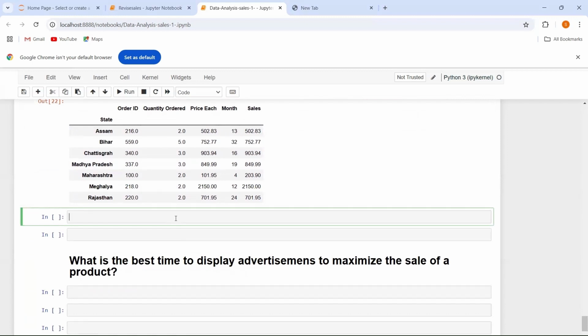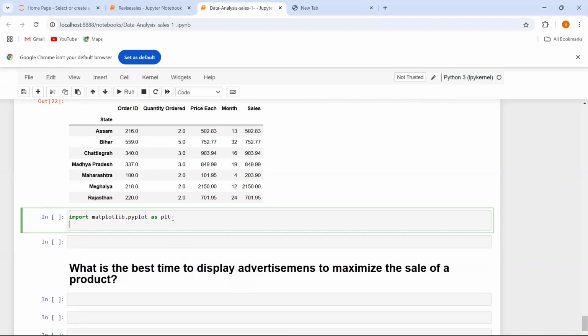So to plot this data graphically, I have to use the matplotlib library. Let's see how I am going to use the matplotlib library over here. Let's import the matplotlib library as plt, like this. After this, we are going to use one state variable, and I'm going to plot some value for my state.